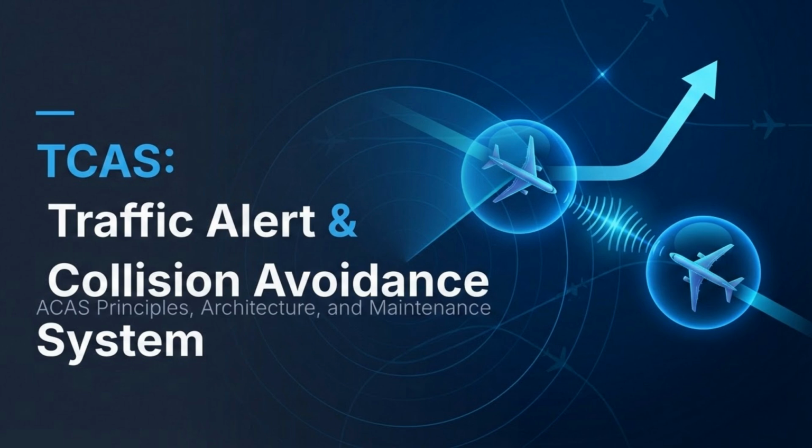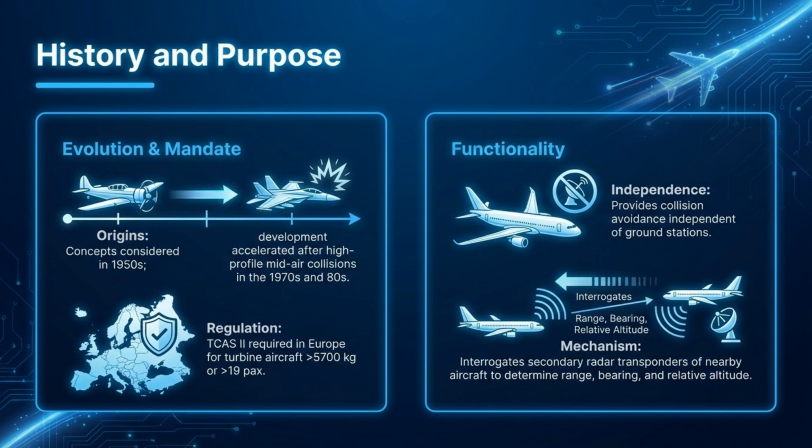Welcome to this video on the Traffic Alert and Collision Avoidance System, or TCAS. We will cover its principles, architecture, and maintenance. The concepts for collision avoidance originated in the 1950s, accelerating after high-profile mid-air collisions. TCAS-2 is now regulated for certain turbine aircraft in Europe. It provides collision avoidance independent of ground stations by interrogating nearby transponders for range, bearing, and altitude.